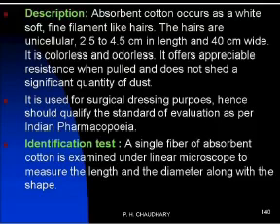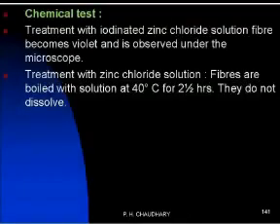You can identify the cotton fiber under the microscope by measuring the length and the diameter along with the shape. Then chemical identification by treating with iodinated zinc chloride solution: the fibers become violet and you can observe under the microscope. When it is treated with zinc chloride solution only, it does not dissolve at 40 degrees centigrade for 2.5 hour boiling. This is the identification test of the absorbent cotton wool fiber.